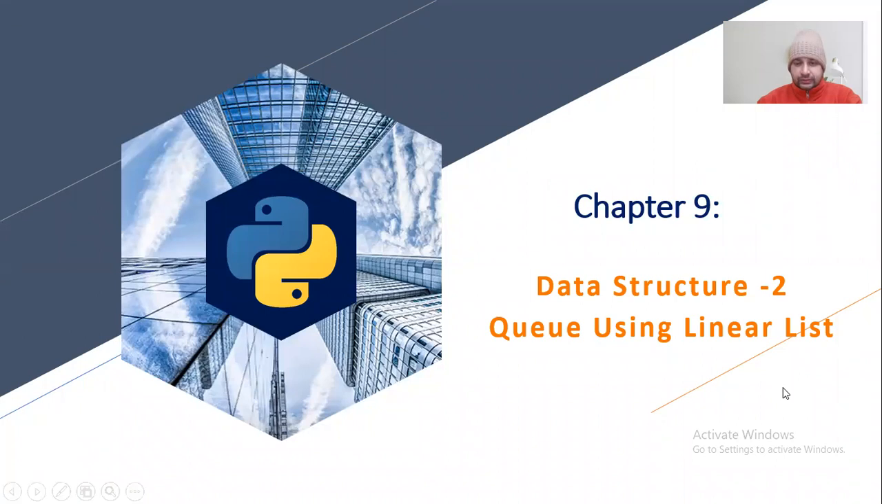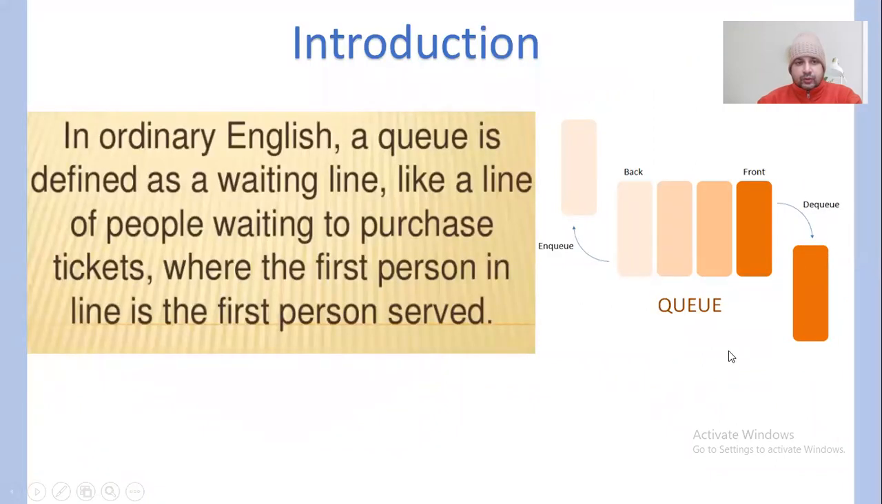So, what exactly is a queue? Basically, in ordinary English, a queue is defined as a waiting line, like a line of people waiting to purchase tickets, where the first person in line is the first person served, something like that, right? So, in this case, this is a queue.